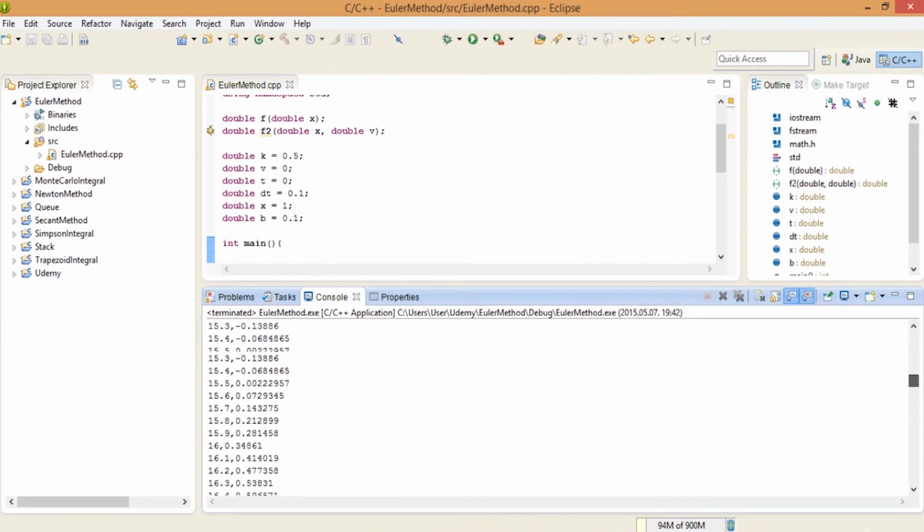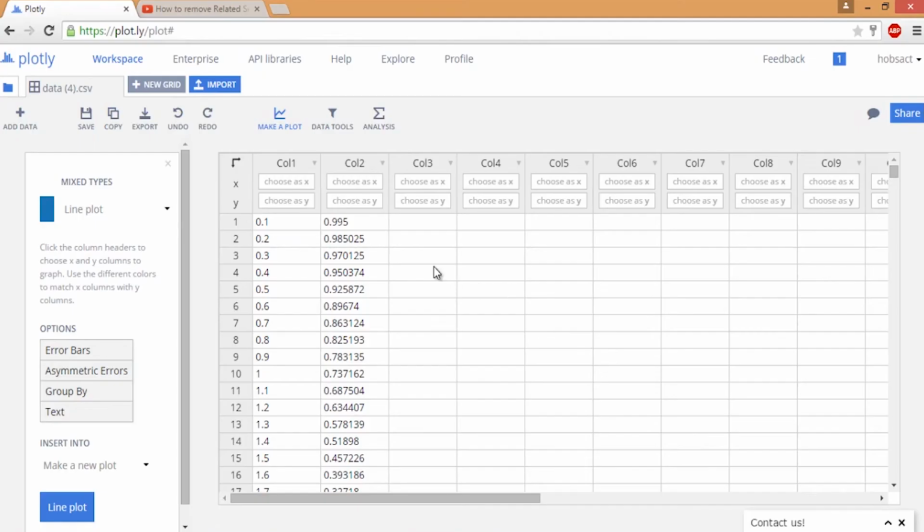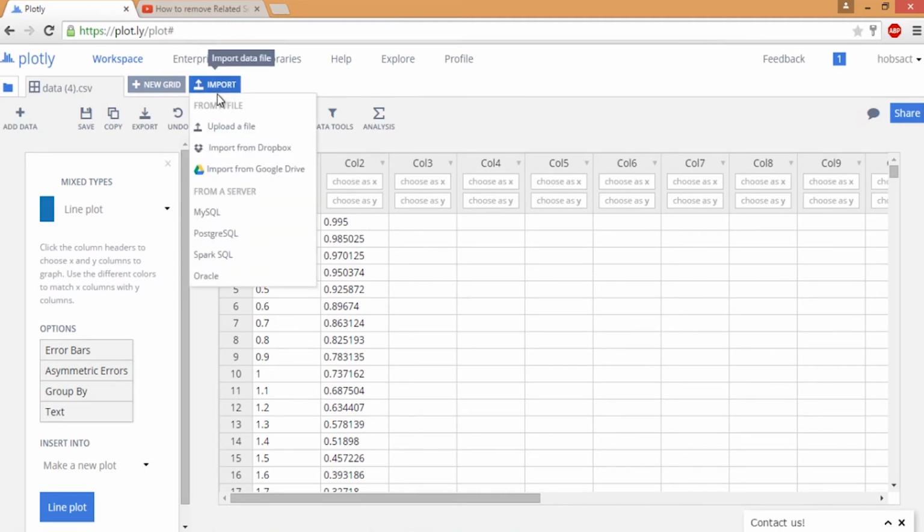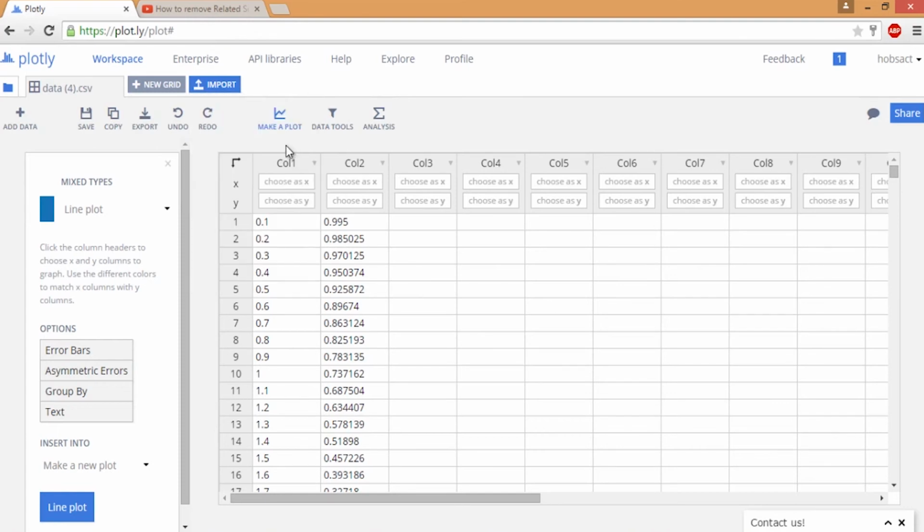Yeah, it's oscillating as I see. So here you just have to import the data like this, upload a file, and you have to select the .csv, and you have to specify the x-axis and the y-axis.